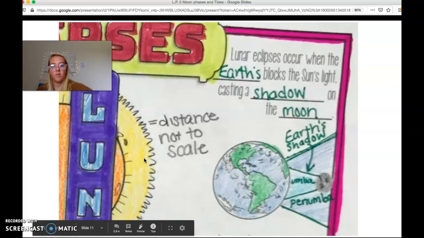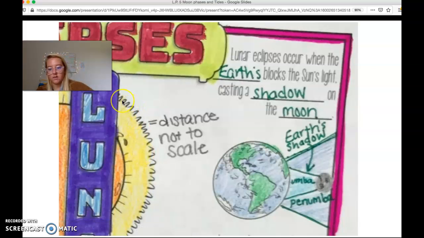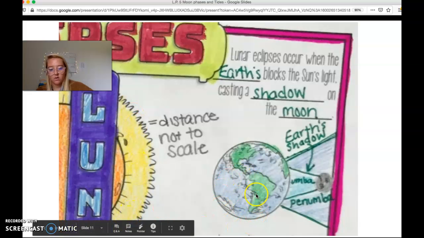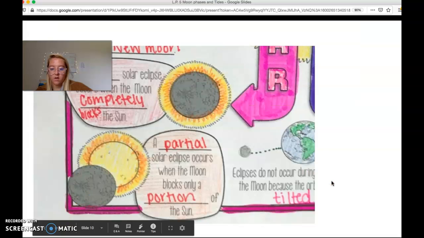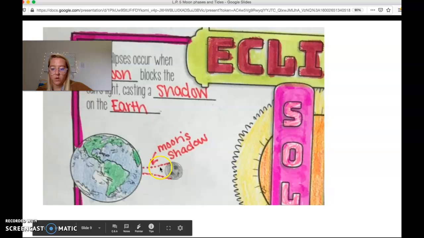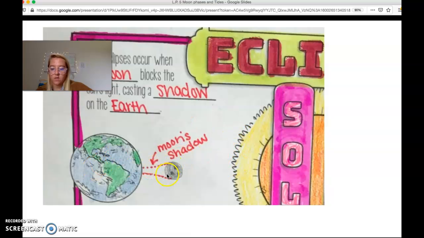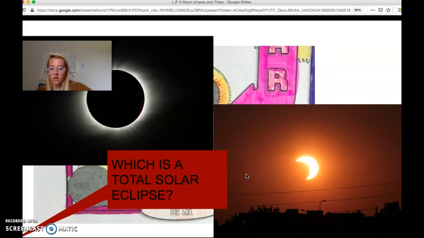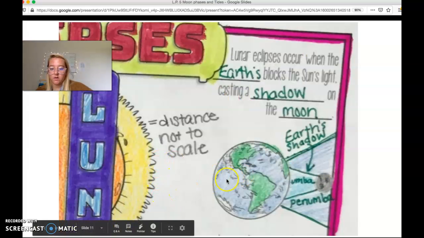An important thing to remember when we're looking at this diagram right here is that for a lunar eclipse, our order of celestial bodies is Sun, Earth, and then Moon. While with our solar eclipse, it is Sun, Moon, and then Earth. So for a solar eclipse, the Moon is in between the Earth and the Sun. While a lunar eclipse, the Earth is in between the Moon and the Sun.